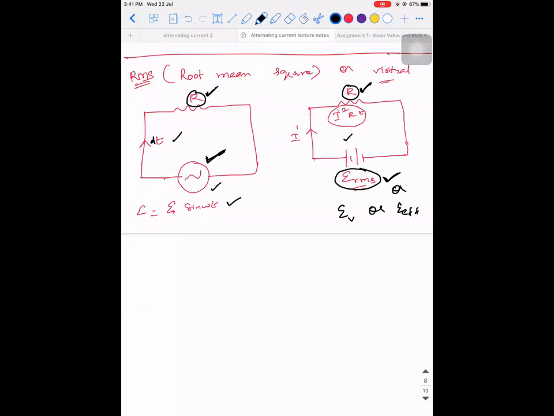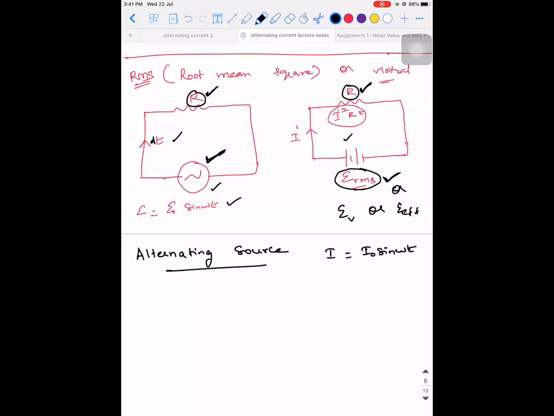First I will derive for I. I'll derive the value of I RMS in terms of I naught. We will replace I RMS with E RMS and I naught with E naught. That's going to give us the answer. Now I'm taking the circuit with the alternating source. For this circuit, the current is I is equal to I naught sine omega t.